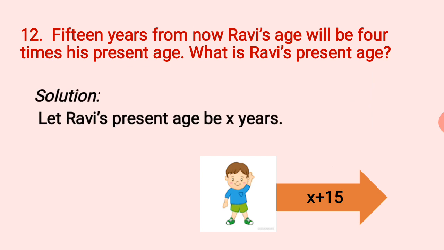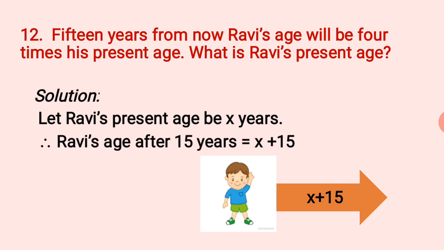Solution. Let Ravi's present age be X years. We are supposed to find out the present age. We are taking it as X years. Now we are told that 15 years from now, that is after 15 years, his age will be x plus 15. So Ravi's age after 15 years equal to x plus 15.